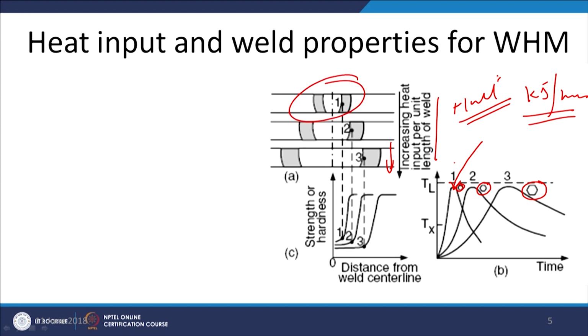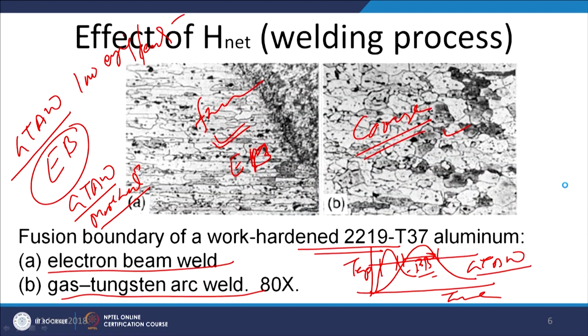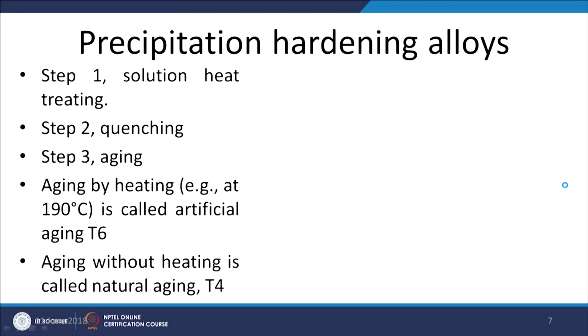The weld thermal cycle is more favorable with regard to the grain size as compared to the case when the heat input is more and the weld thermal cycle is unfavorable with respect to the grain size, and this will lead to greater grain sizes, which will lead to the greater reduction in the hardness and the yield strength of the metal.